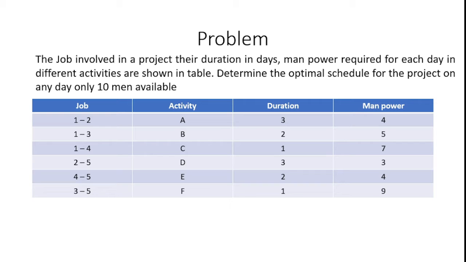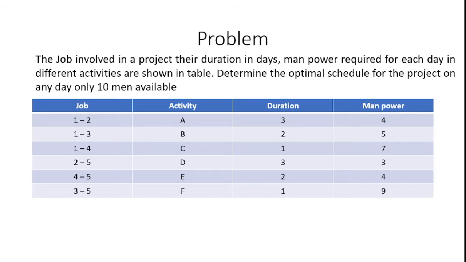Then, how much manpower is required to complete each and every job? For activity A, 4 manpower is required, and for B, 5 manpower. For C, 7 manpower, D 3 manpower, E 4 manpower, and F consumes 9 manpower. Here the problem question is to determine the optimal schedule for the project. On any day, only 10 men are available. So I may consider different days, but our manpower should not exceed 10 men per day, which is the target we have with the problem.